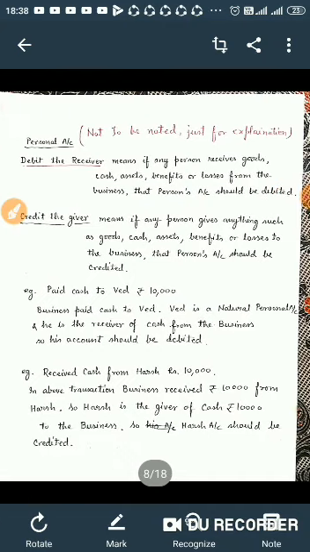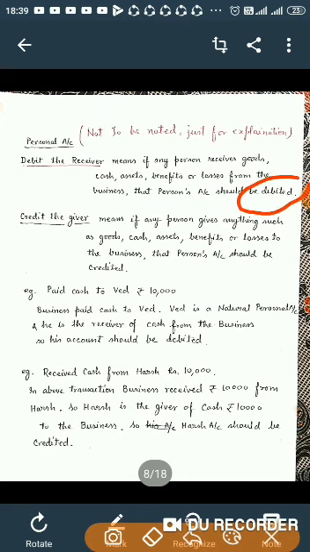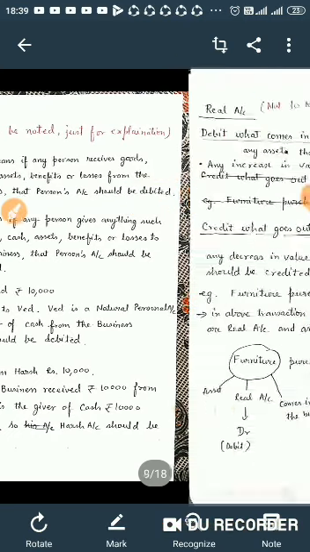Apart from this, I have also explained the personal account rule. Debit the receiver. Receiver means any person who receives goods, cash, assets, benefit or losses from the business; that person's account should be debited. In the same way, credit the giver means any person who gives anything to the business, such as goods, cash, assets, benefit or losses, his account should be credited. So this was yesterday's discussion.